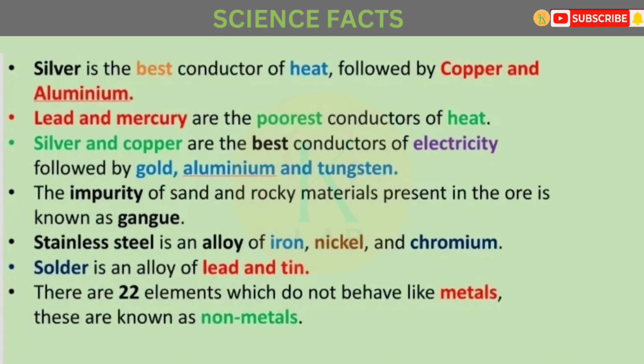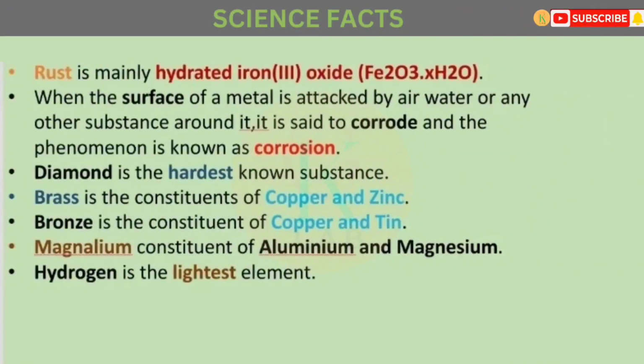There are 22 elements which do not behave like metals. These are known as nonmetals. Rust is mainly hydrated iron(III) oxide, that is Fe2O3.xH2O. It is also called ferric oxide. When the surface of a metal is attacked by air, water, or any other substance around it, it is said to corrode, and the phenomenon is known as corrosion.